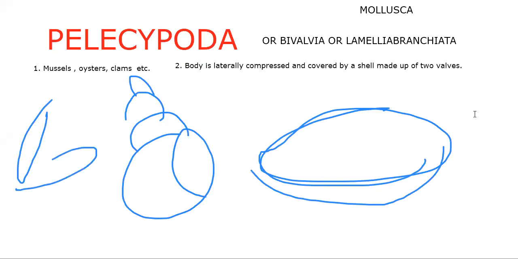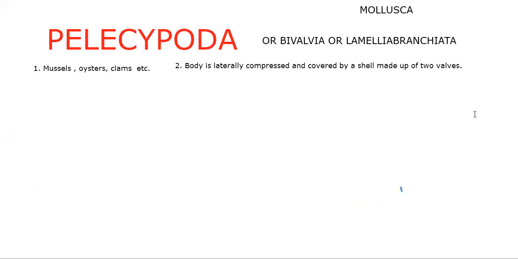This is called bivalvia. So this is a snail and this is bivalvia. Gastropods are univalvular and these pelcipods are bivalvular. Let's come to the characteristic features, and finally we'll go with examples.